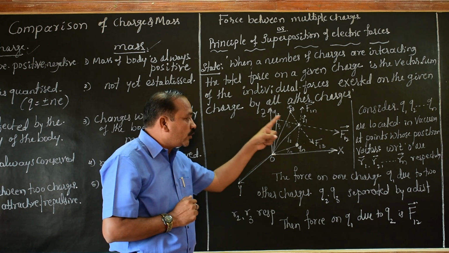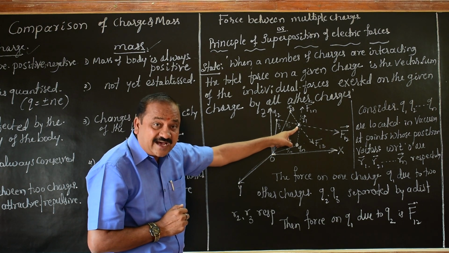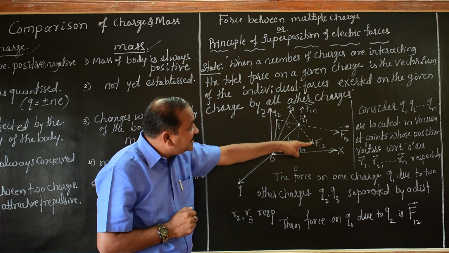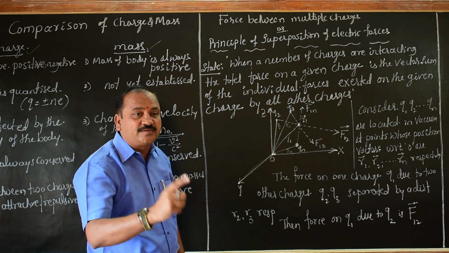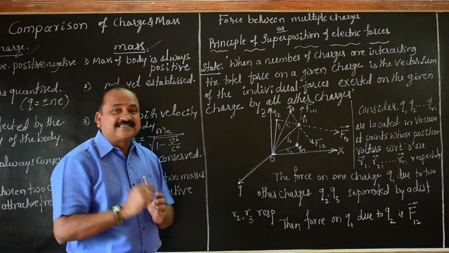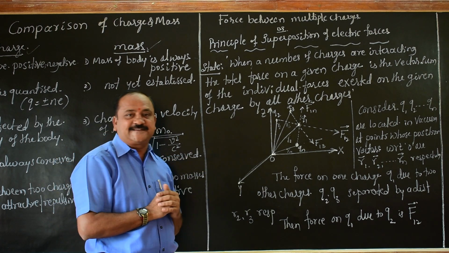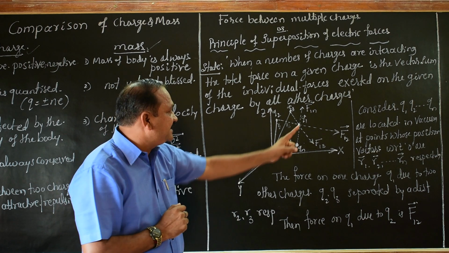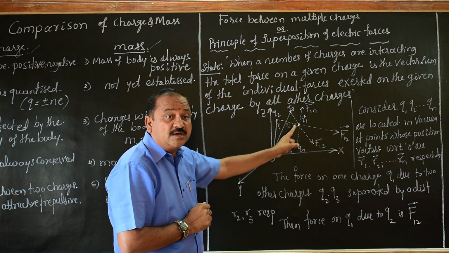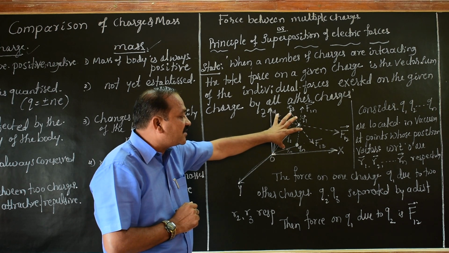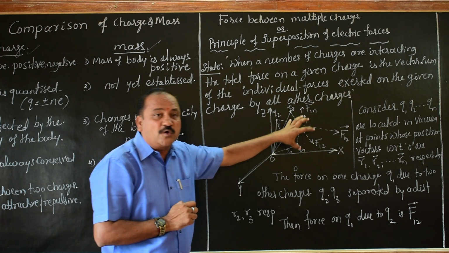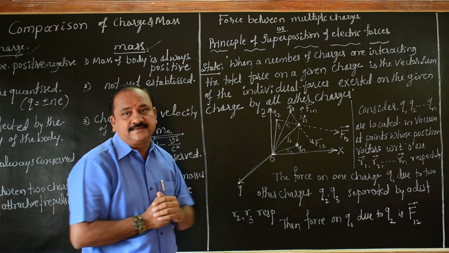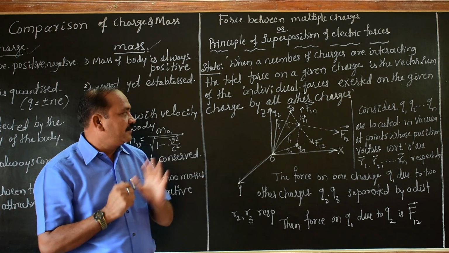This is a given charge Q1, and the total force on it is due to these point charges Q2, Q3 and so on up to Qn, separated by distances R2, R3 and so on up to Rn. These are all the distances. How exactly can we see the force interacting with this particular charge? Simple.